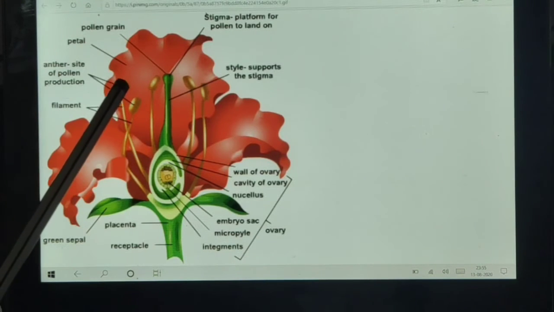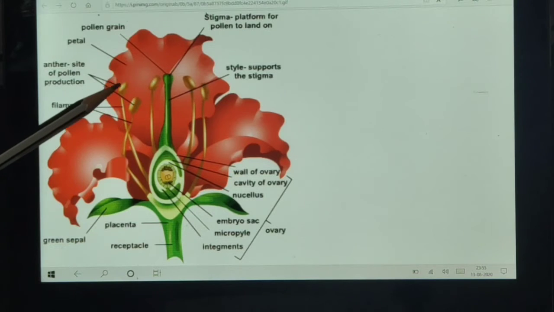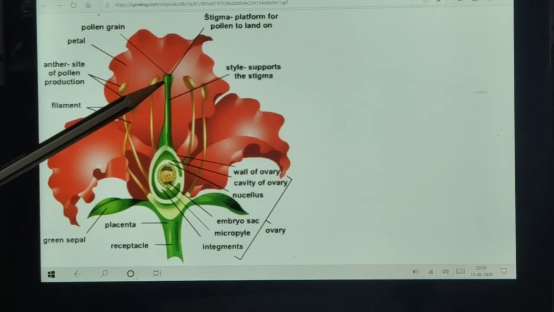It is the transfer of pollen grains from anther to the stigma. If the transfer of pollen grains occurs in the same flower, from anther to the stigma, it is known as self pollination.